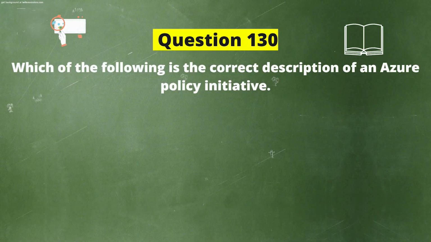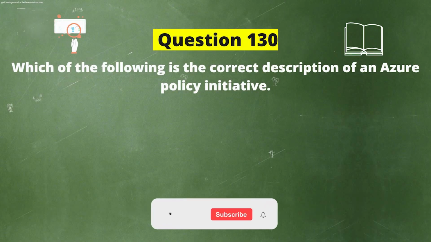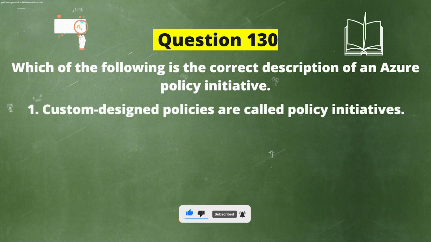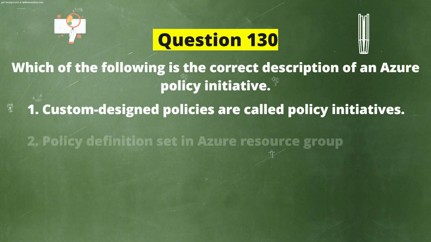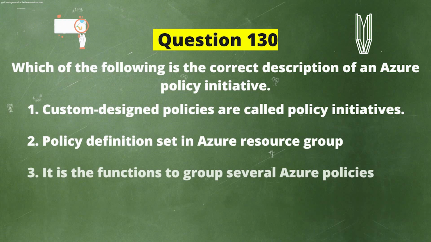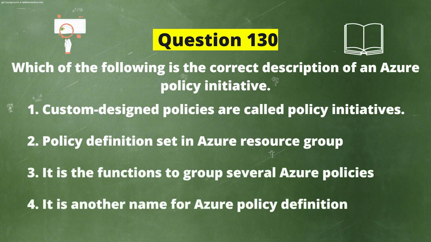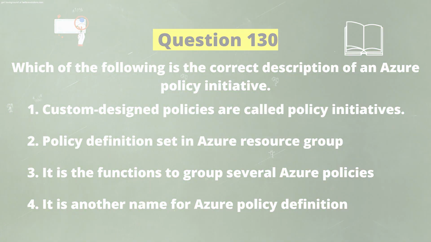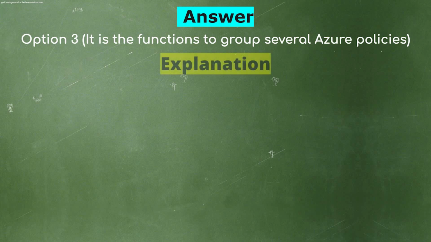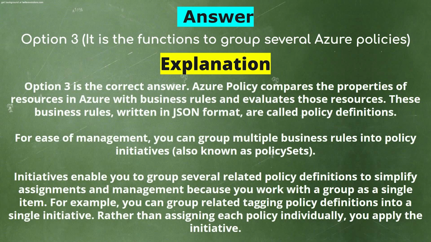Next question. Which of the following is the correct description of an Azure policy initiative? And the options are 1. Custom design policies are called policy initiatives. 2. Policy definitions set in Azure Resource Group. 3. It is the functions to group several Azure policies. 4. It is another name for Azure policy definition. And the correct answer is option 3. It is the functions to group several Azure policies. Explanation. Option 3 is the correct answer.